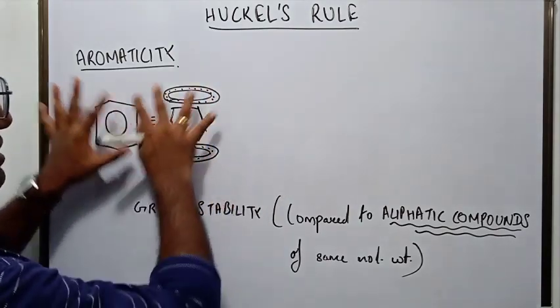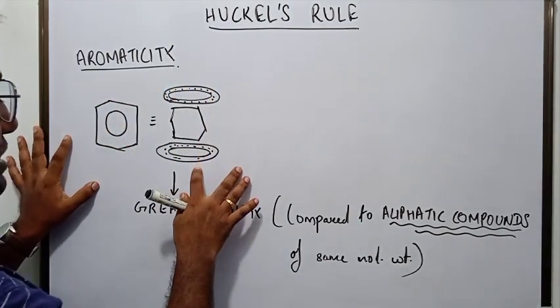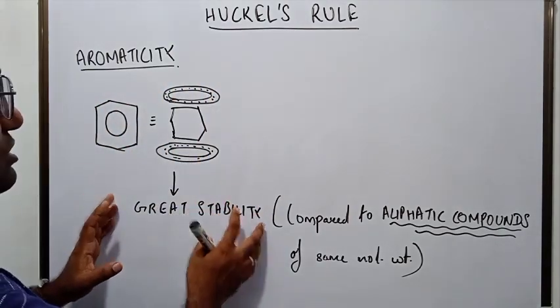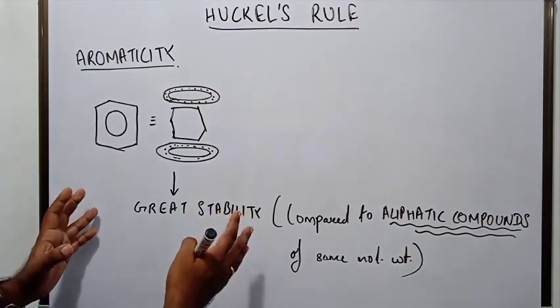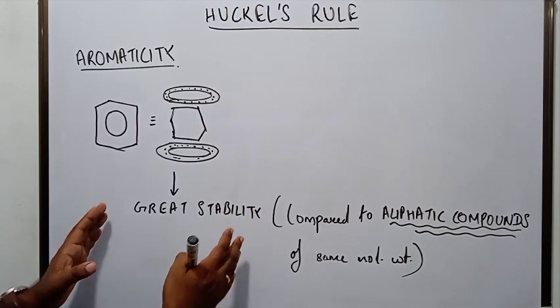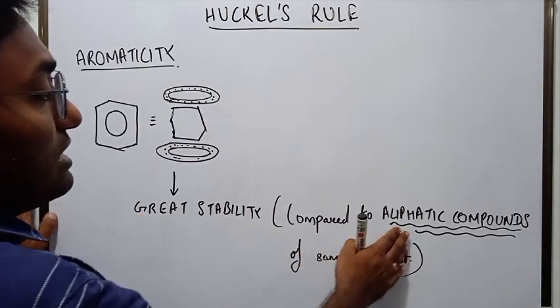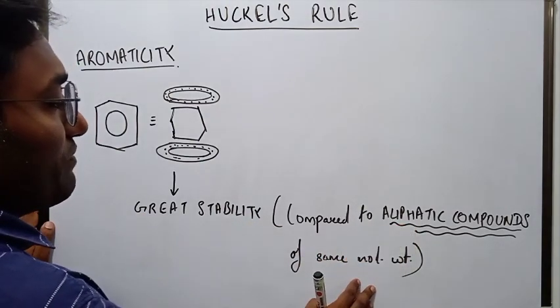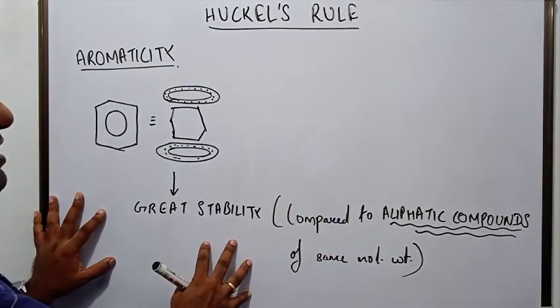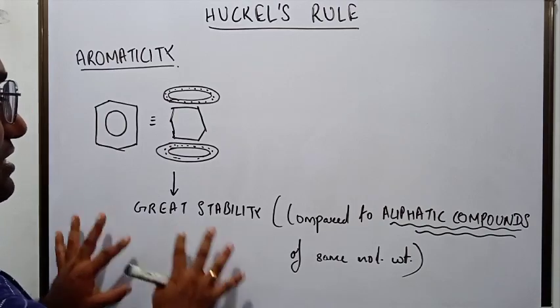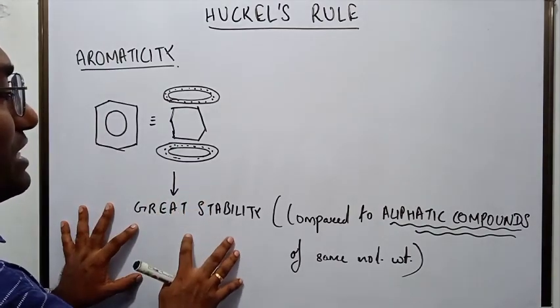This property, aromaticity, brings great stability to a compound. This stability is referred to as resonance stabilization. And this stability is not seen in aliphatic compounds of the same molecular weight. So that is what makes aromatic compounds different from aliphatic ones. Aromatic compounds have great stability.